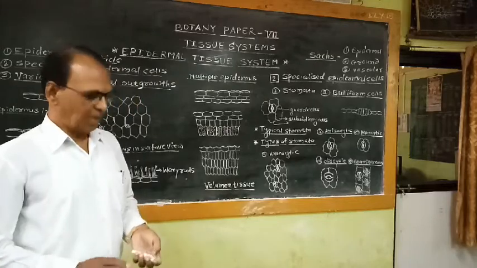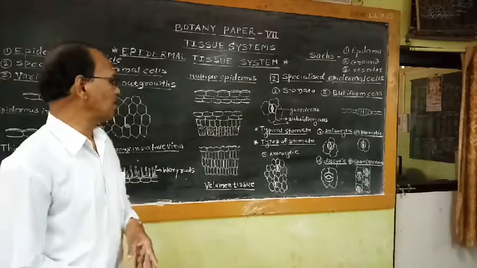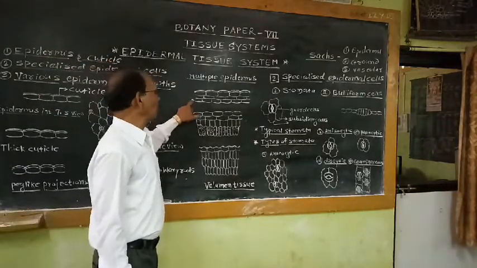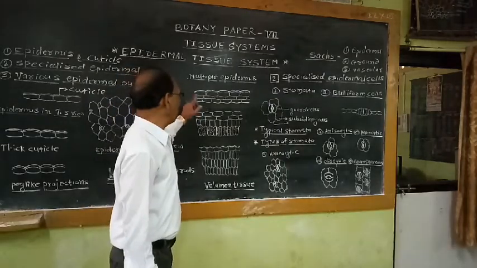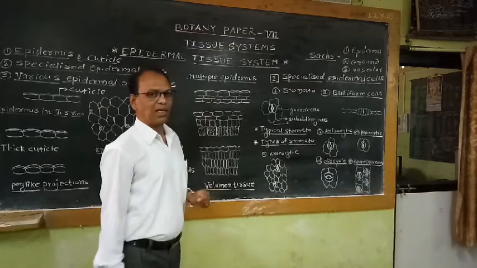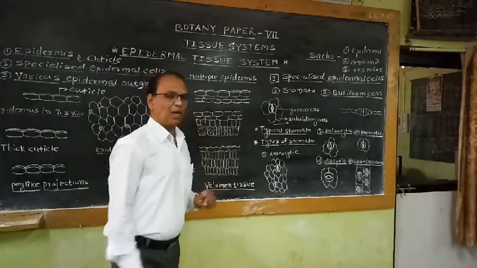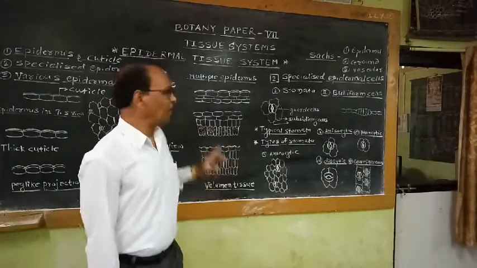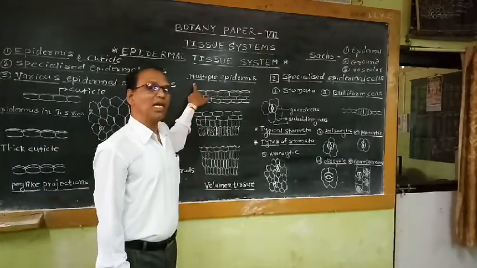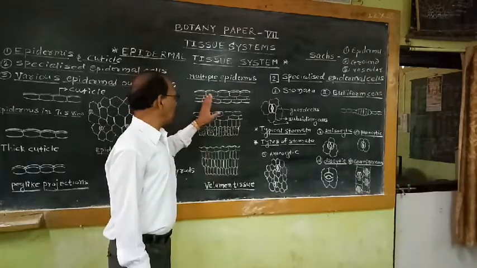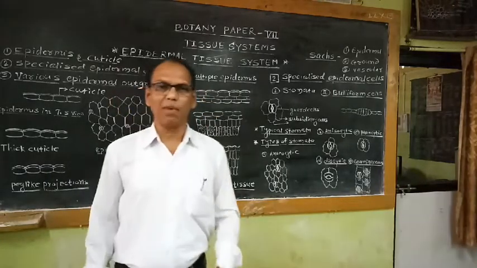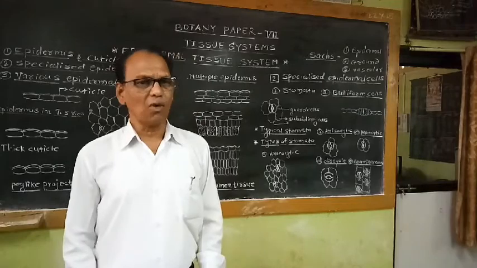But in some rare cases, for example in xerophytic plants, this is the section of a Nerium leaf. Superficial layers, 1, 2, 3 layers are there. That means this type of epidermis is commonly known as multiple epidermis, or multi-layered epidermis. The main function of this multi-layered epidermis in xerophytic plants like Nerium is to check the rate of transpiration.